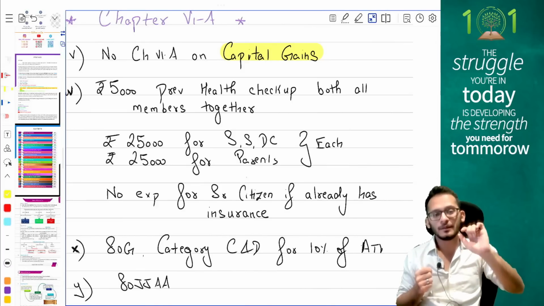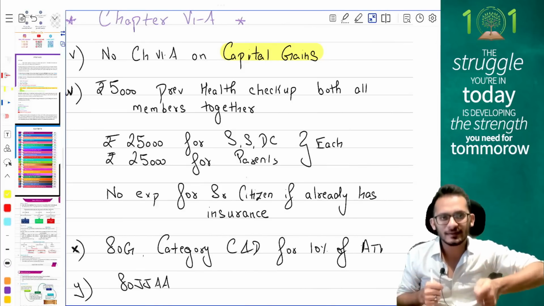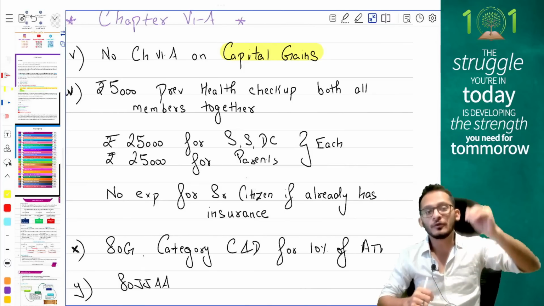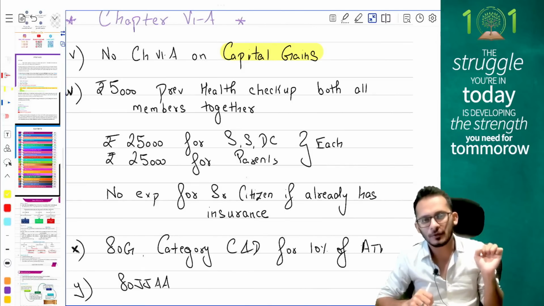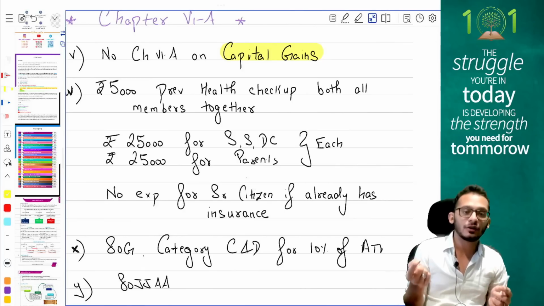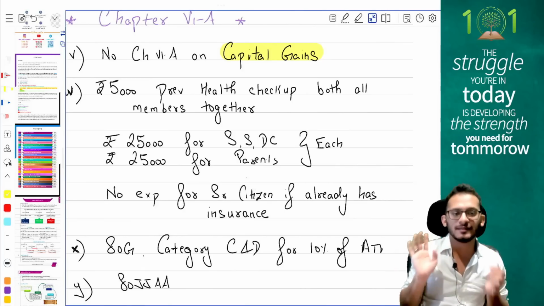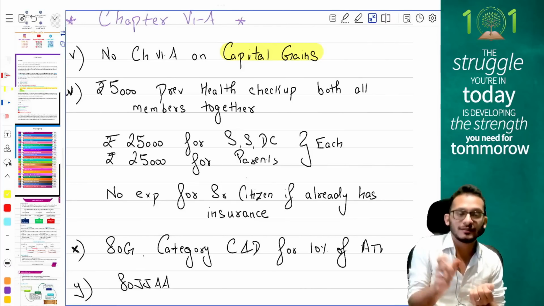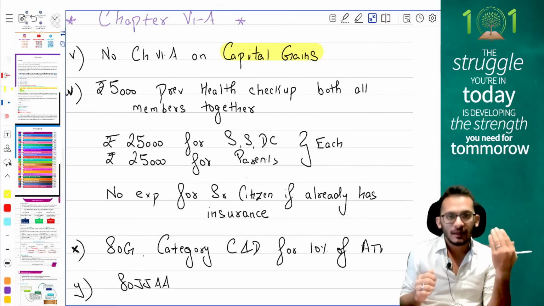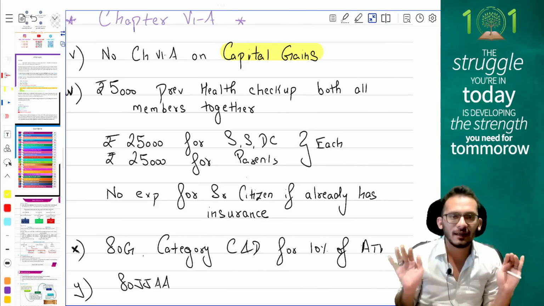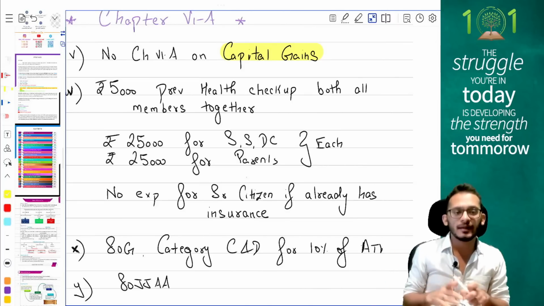Next critical thing, people, is that when you are a senior citizen paying any medical insurance, you can claim up to 50,000 rupees on the bucket. Unfortunately, if you don't have insurance, then you can claim your actual expenses. But if the question says both insurance and expenses, focus on insurance, ignore the expense. You cannot claim the expense when insurance is already granted.